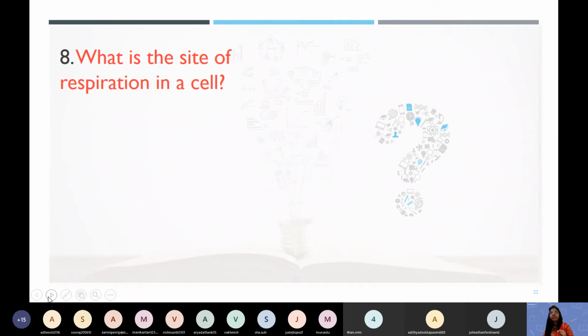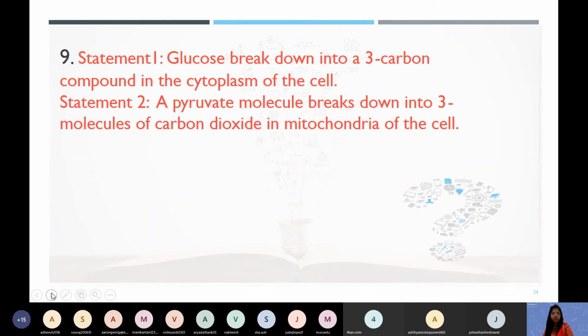What is the site of respiration in cells? The first step of cellular respiration happens where? First in the cytoplasm, and that is called glycolysis. The second step is in the mitochondria and is called the Krebs cycle. Exactly. So the first step happens in the cytoplasm and the process is called glycolysis. The second step is in the mitochondria and that is the Krebs cycle.